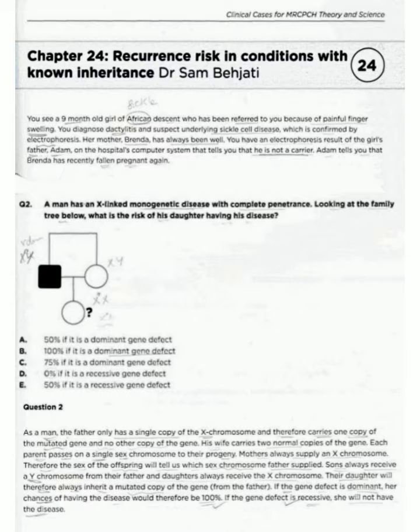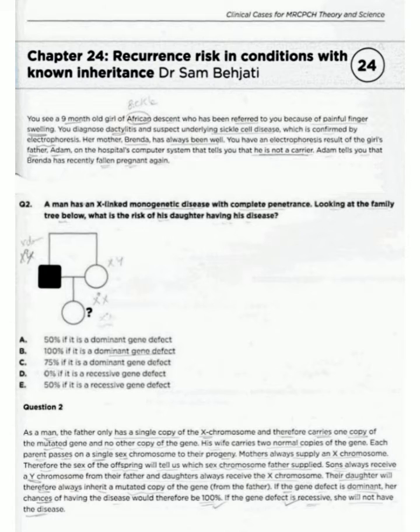The question is telling us that you see a 9-month-old girl of African descent who has been referred to you because of painful finger swelling. You diagnose dactylitis and suspect underlying sickle cell disease, which is confirmed by electrophoresis. Her mother Brenda has always been well. You have an electrophoresis result of the father, Adam, on the hospital computer system that tells you that he is not a carrier. Adam tells you that Brenda has recently fallen pregnant again.